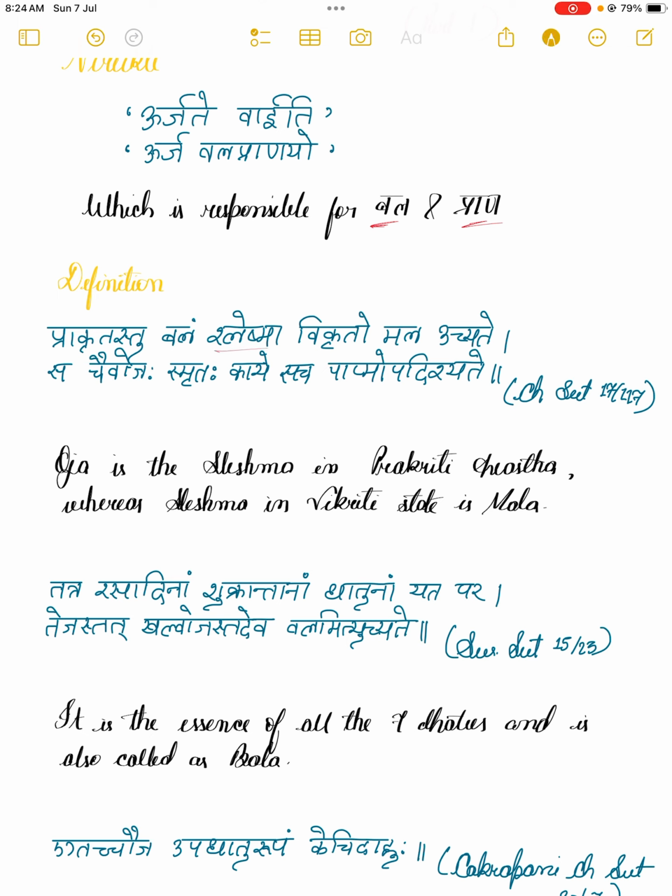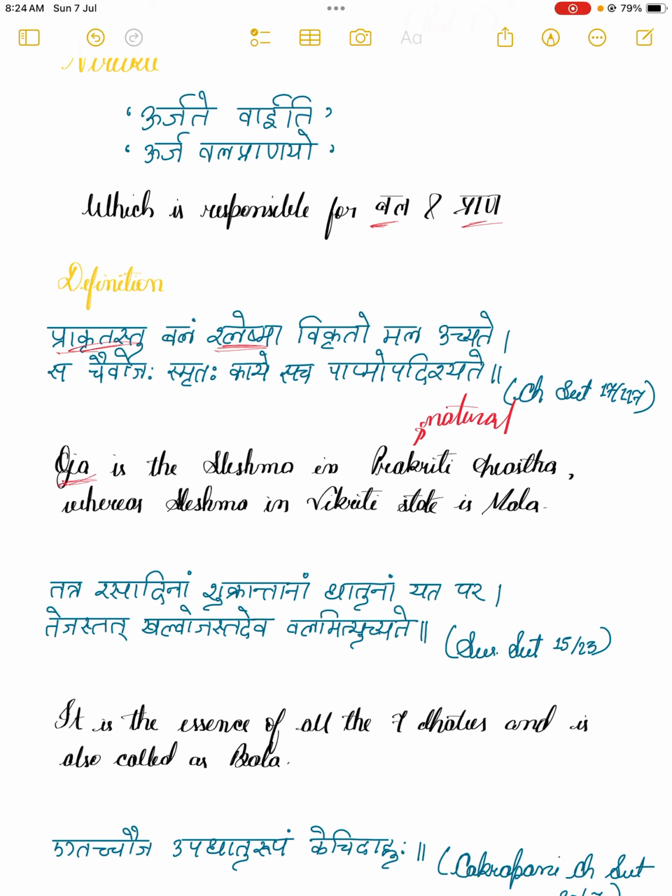It means the sleshma which is in its Prakritik, or natural state, a state where it is not vitiated, provides bal, and this is nothing but what is known as the Ojha.